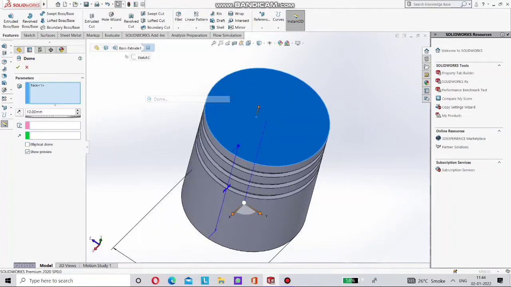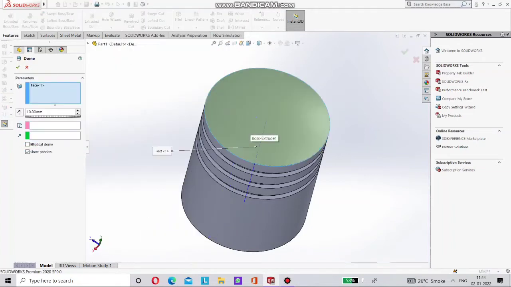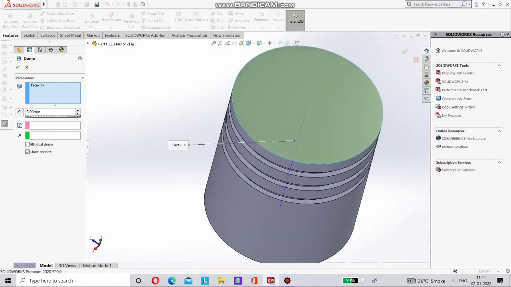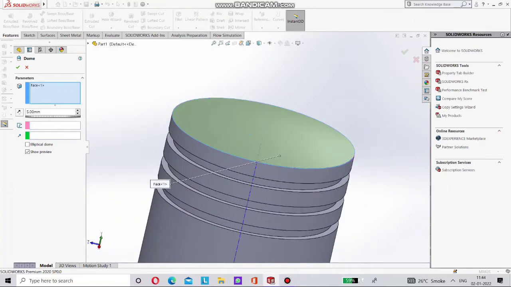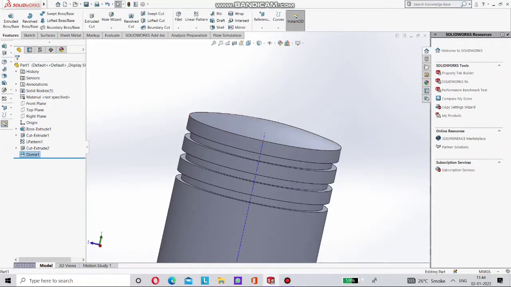Select this and give it 5 mm as its dome to this upper surface of this cylinder. Done. Here you can see the dome is generated. It's perfect.